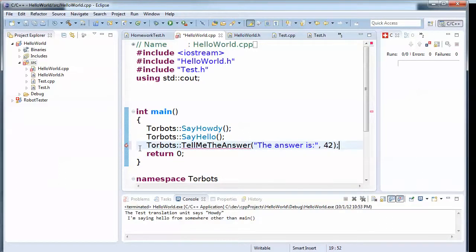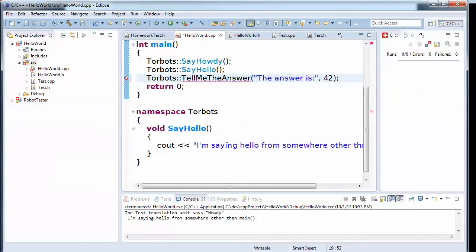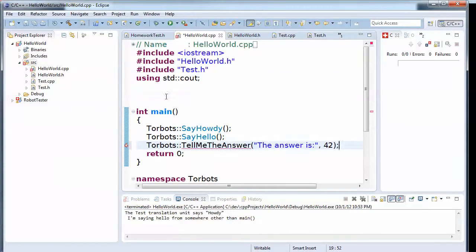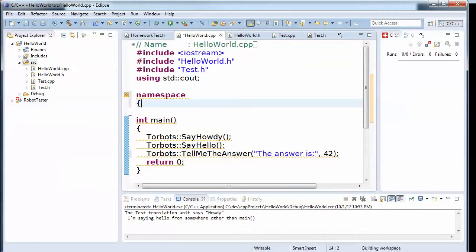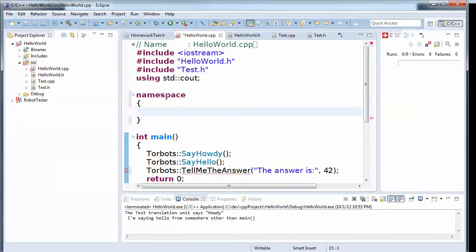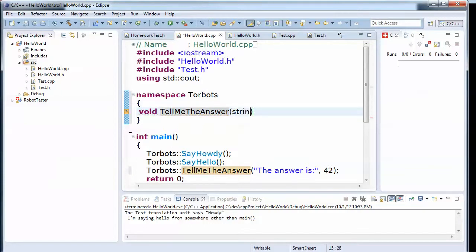Okay, so obviously we got an error because I don't have anything called this. So I'm gonna forward reference it first of all. So I need to tell it namespace Torbots, and I'm gonna have a function that returns nothing called tell me the answer, and it's gonna take a string.